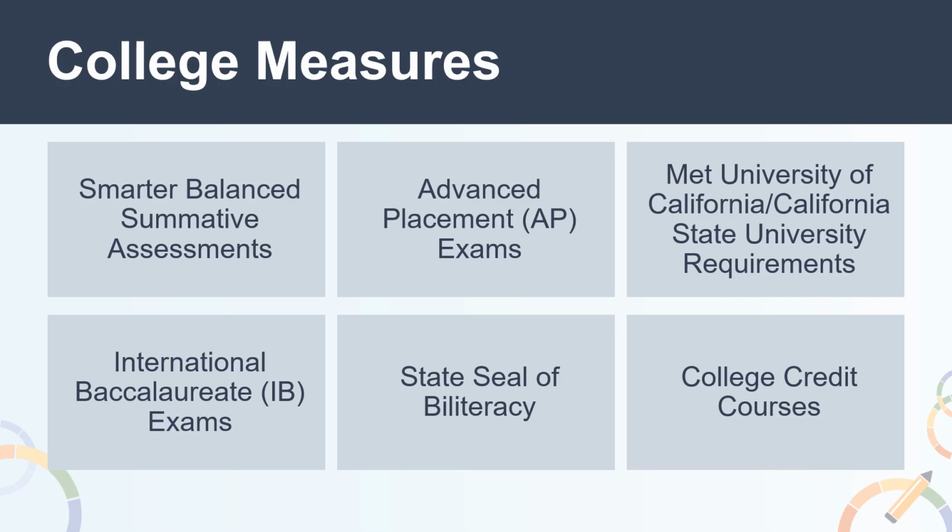College measures that the State Board has approved are the Smarter Balanced Summative Assessment, Advanced Placement or AP exams, the Met University of California, California State University requirements, which was previously known as A through G completion, International Baccalaureate or IB exams, State Seal of Biliteracy, and finally, college credit courses.